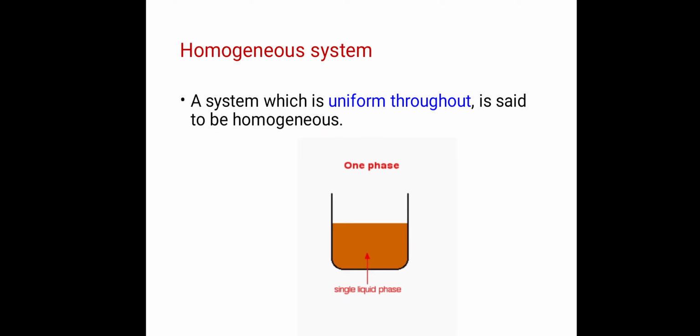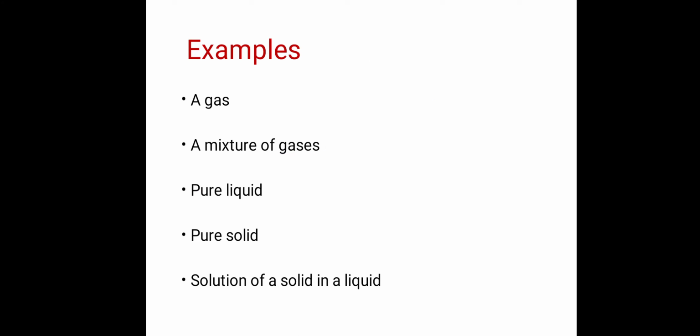A system which is uniform throughout is said to be homogeneous. Now what are the examples? If we consider a single gas, it is a homogeneous system. If you consider a mixture of gases, the gases merge with each other, so again they are homogeneous. Then pure liquid, pure solid, or a solution of a solid in a liquid, these are all homogeneous systems. When we add salt into water, that salt gets dissolved in water. With the dissolution of that salt into water, we get a solution of a solid in a liquid, which is a homogeneous solution.